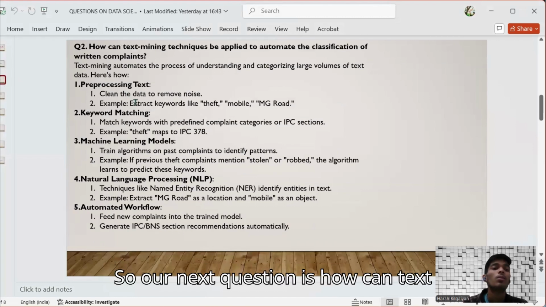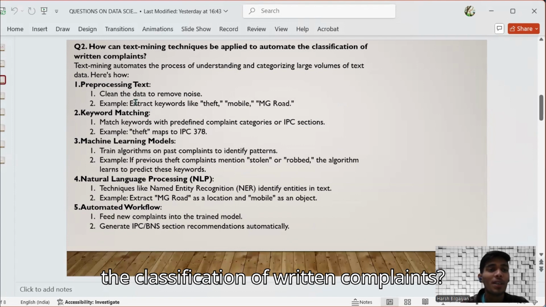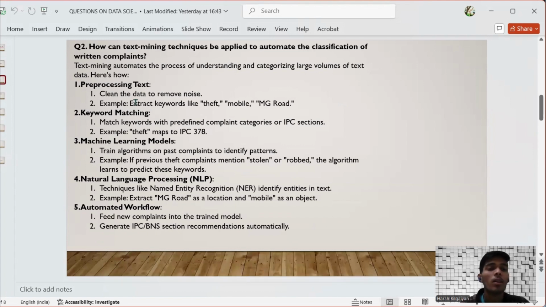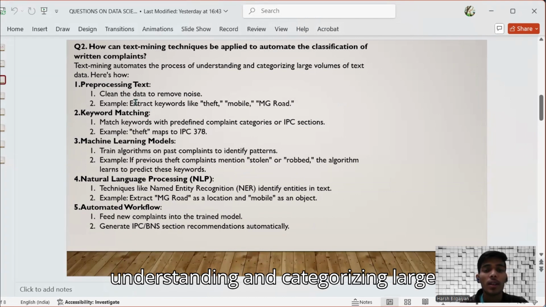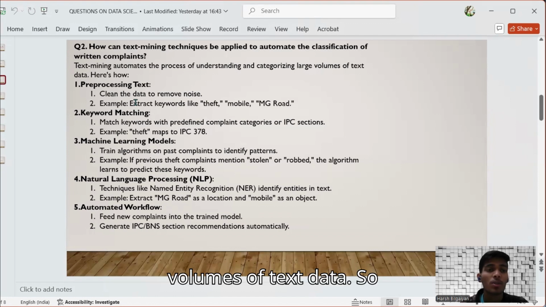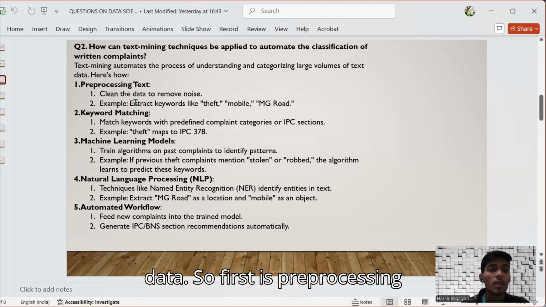So our next question is, how can text mining techniques be applied to automate the classification of written complaints? Text mining automates the process of understanding and categorizing large volumes of text data. So here's how we can categorize this data.